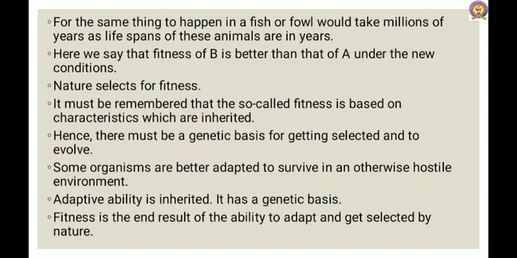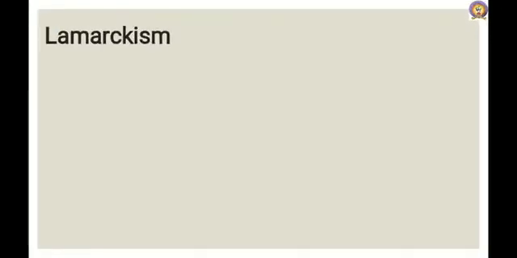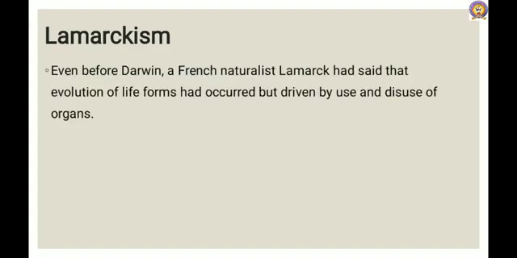The next is Lamarckism. Even before Darwin's theory, a French naturalist called Lamarck had said that evolution of life forms had occurred but was driven by use and disuse of organs. It is also called the use and disuse theory.